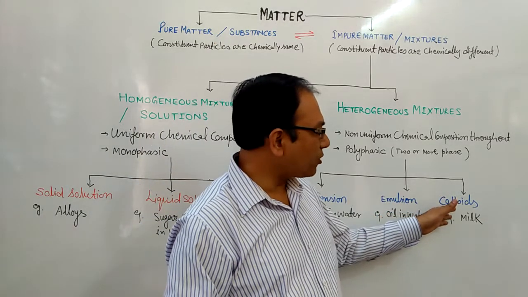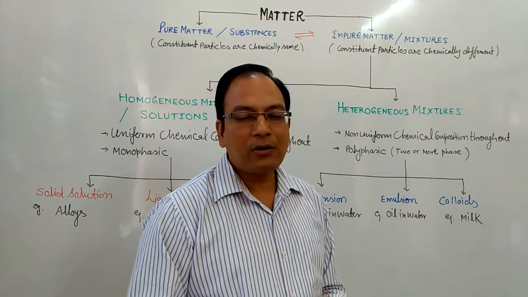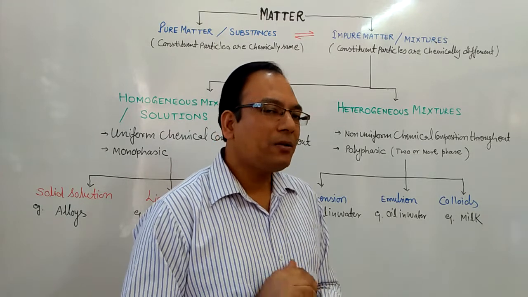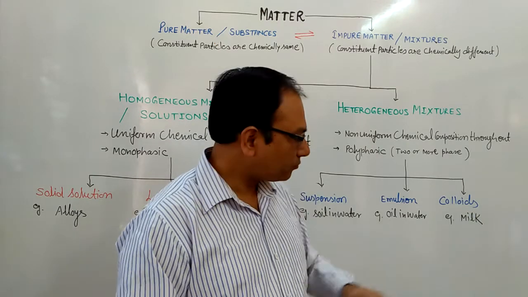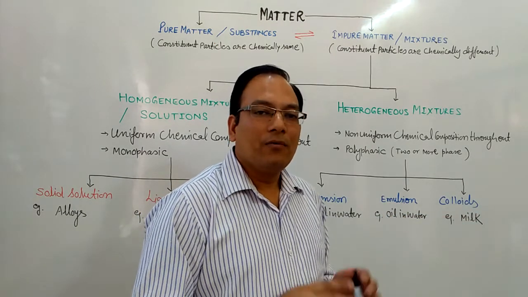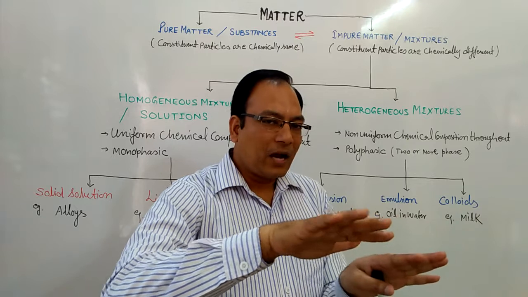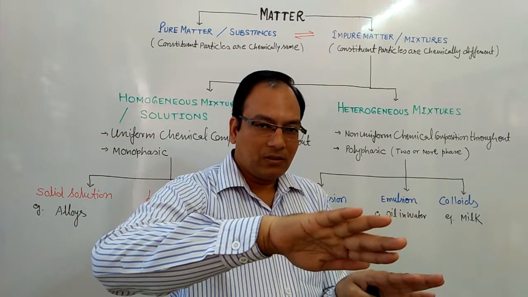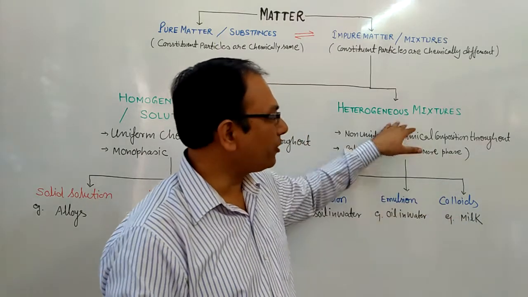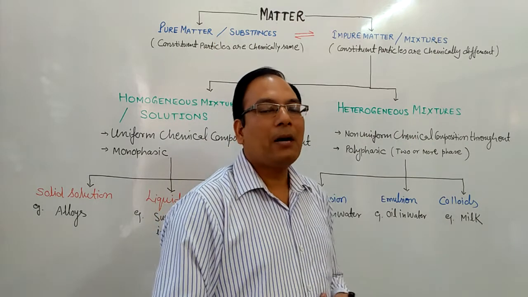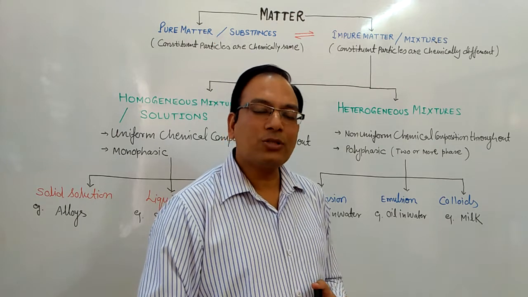Again, another example is colloids. Colloids are homogeneous-looking heterogeneous mixtures. They look like homogeneous, but actually they are heterogeneous. For example, milk. We can easily see that the cream is on the top of the milk, and after some time the cream is separated. That is biphasic, and that is the indication that milk is a heterogeneous mixture. We will discuss mixtures in our 12th class when we discuss the chapter on solutions.